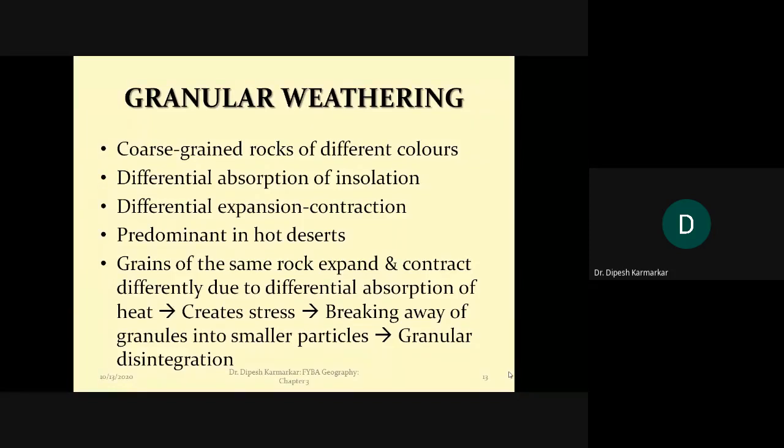As a result, some grains expand while some grains do not expand during the day, and during the night we can observe similar differential contraction.